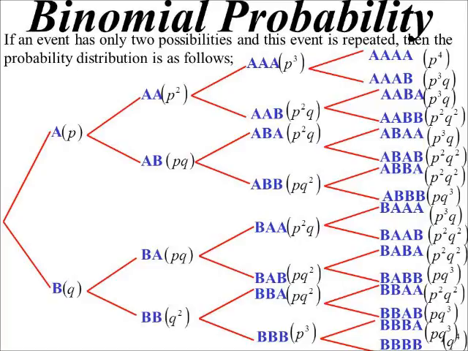If we don't care about the order that things happen. Let's have a look. One event, well, that was pretty boring. Probability of A happening was P, probability of B happening was Q. But when we had two events, if we don't care about the order, then the probability of an A and a B, there were two ways we could do it. We could get an A then a B, or a B then an A. 2PQ. So the total is P squared plus 2PQ plus Q squared.